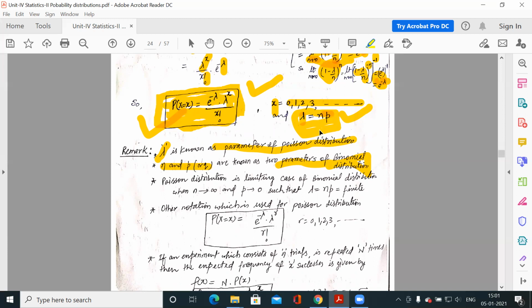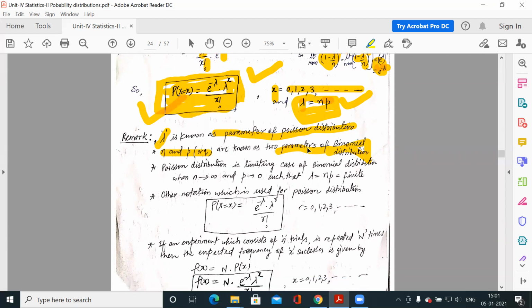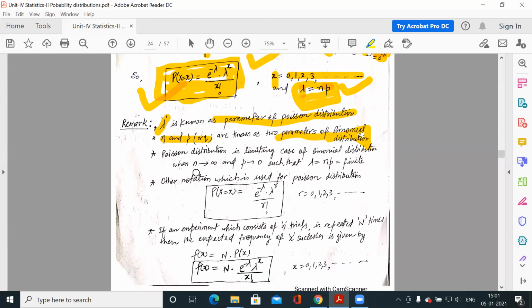You can be given either the mean, or n and p separately. In both cases you have to calculate lambda. So lambda is either the mean or n into p. Lambda is the parameter for the Poisson distribution. Now Poisson distribution is a limiting case of binomial distribution when n tends to infinity, p tends to 0, such that this product is finite.